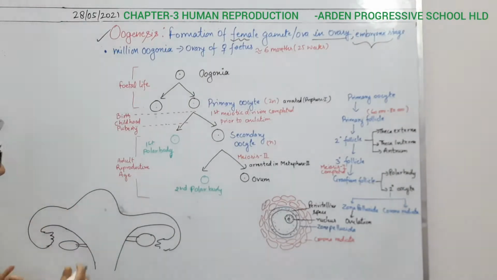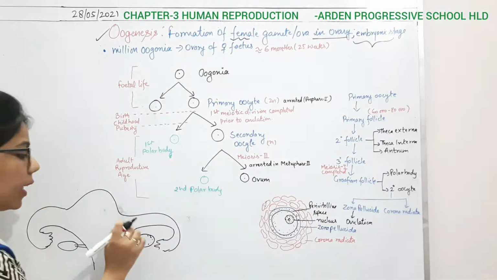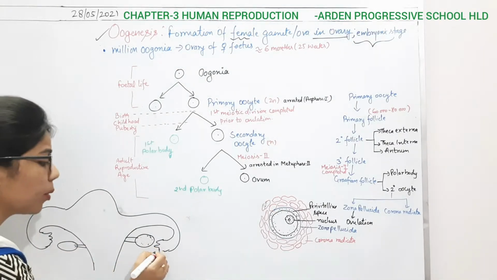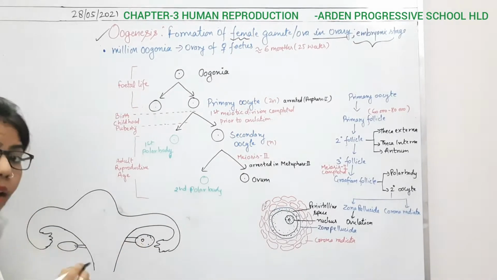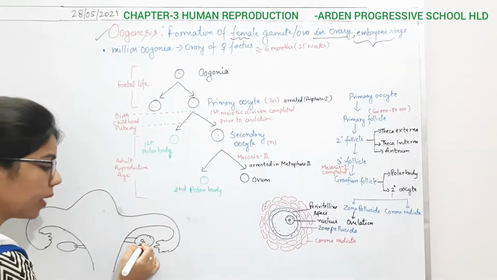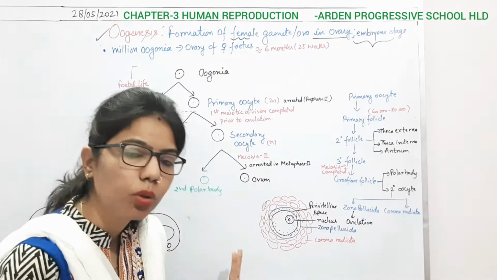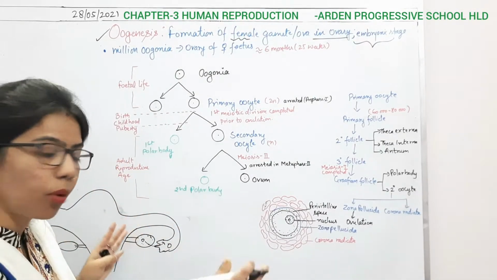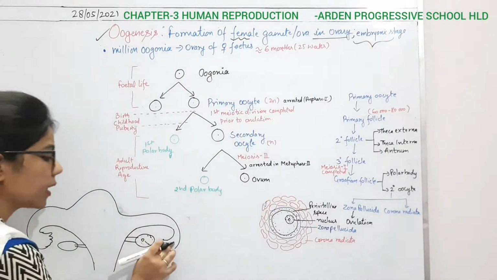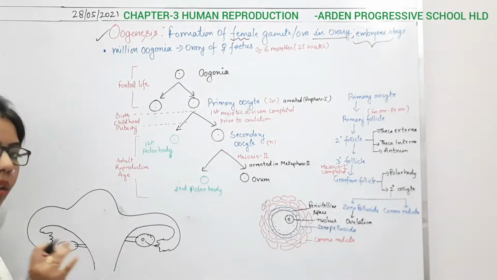What is going to happen? Inside the ovary there will be some changes, and inside this ovary there will be production of ovum. After the production of ovum, it will rupture and be released from here, and it will enter the fallopian tube. So that whole process happens inside the ovary during the fetus stage, and we will have to study that.